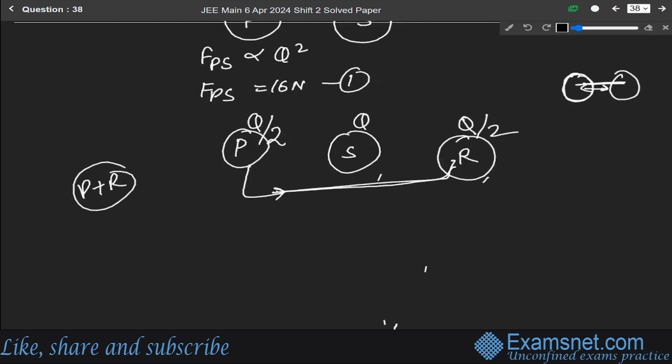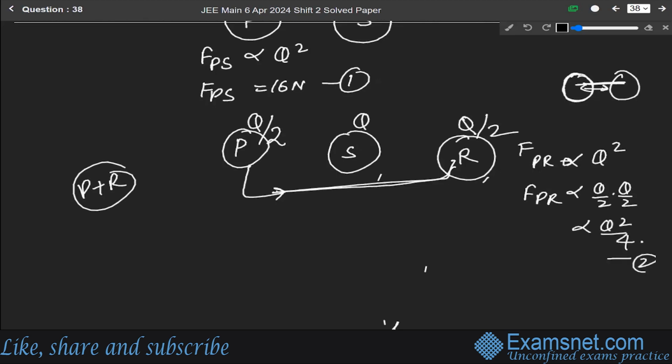For this, the force between P and R will be directly proportional to Q square, means Q by 2 into Q by 2, which is Q square by 4. Let us say this is second. Now if S and R are brought in contact, P has charge Q by 2, S has Q and R has Q by 2.